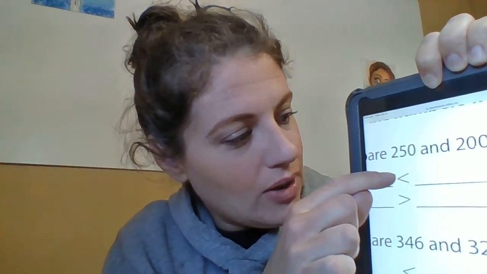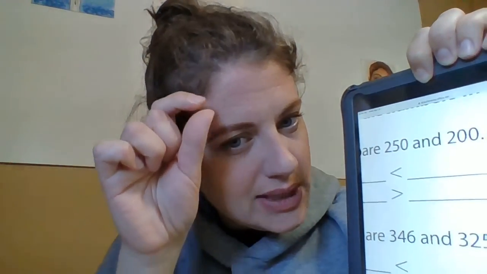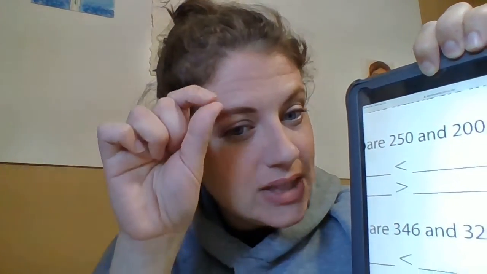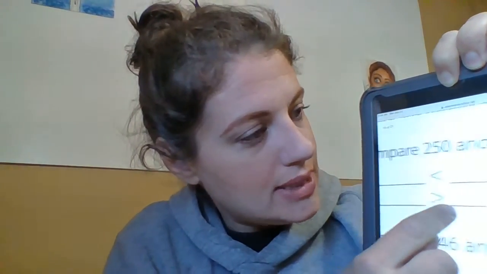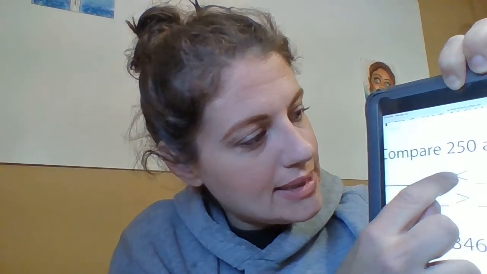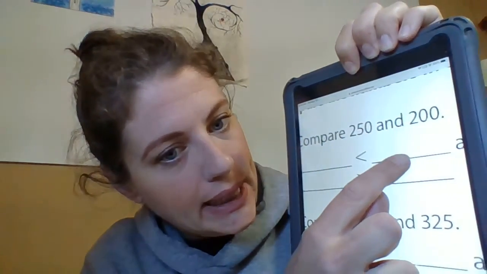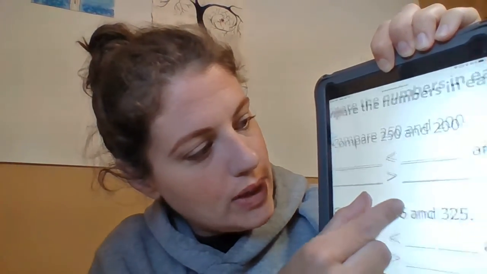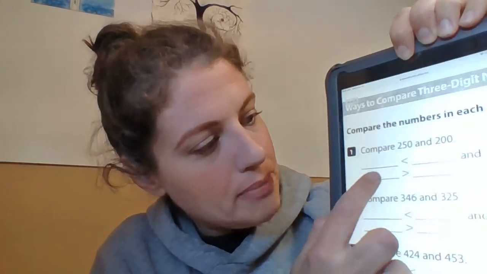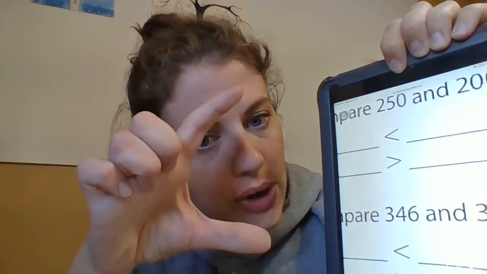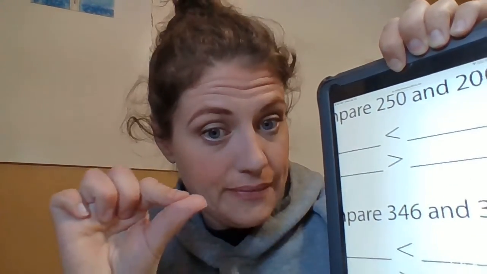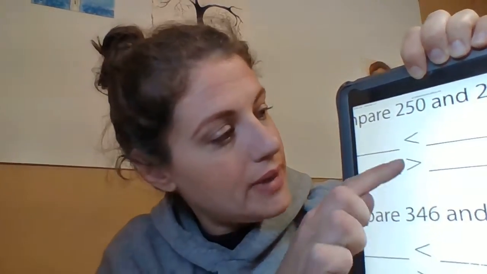So this is always when there's a point, when it's the arrow coming together, that's always less than first, okay? So it says blank is less than blank. Okay, so then this one, second one will be blank is greater than, because as you can see, the two lines are far apart. So that's greater than, okay?